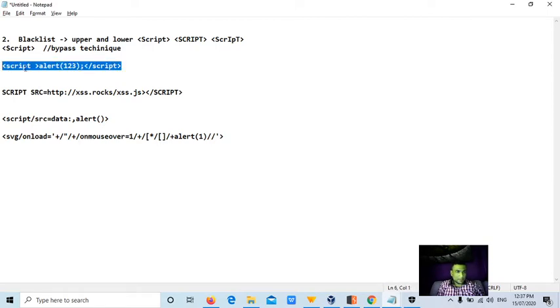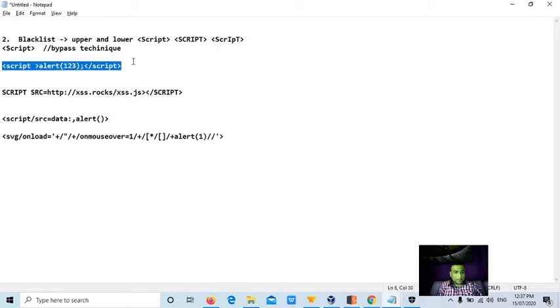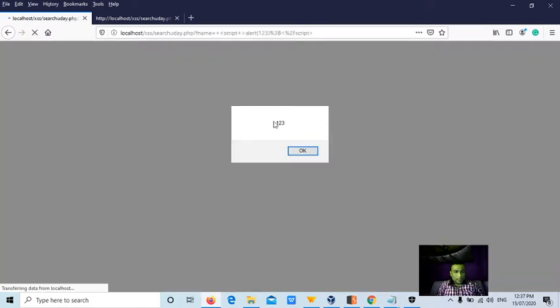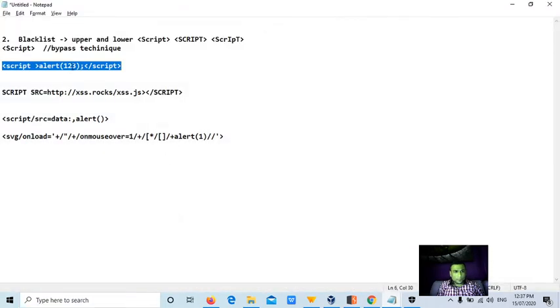Now if you could see this one, as I have given space, if the developer puts a condition to check for all these kinds of combinations of uppercase and lowercase letters, by giving a space I can still be able to bypass. So all the time why I am giving alert 1 2 3, I can also give any number here, alert 1.